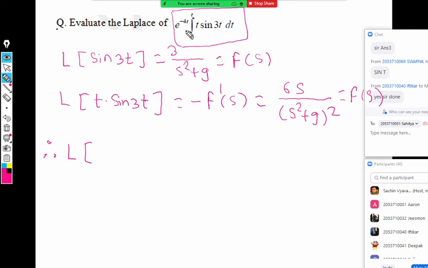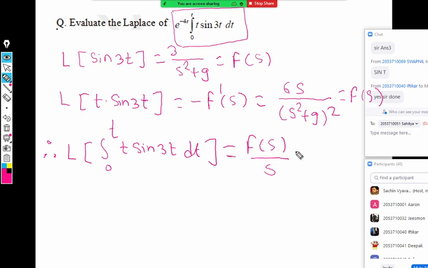It is outside the integral. So shifting will be at the end here. So Laplace of integral 0 to t t sine 3t dt will be F(s) upon s. And now if we use this property, this s will get cancelled and we are left with only 6 upon (s square plus 9) whole square. And this is now the new F(s).